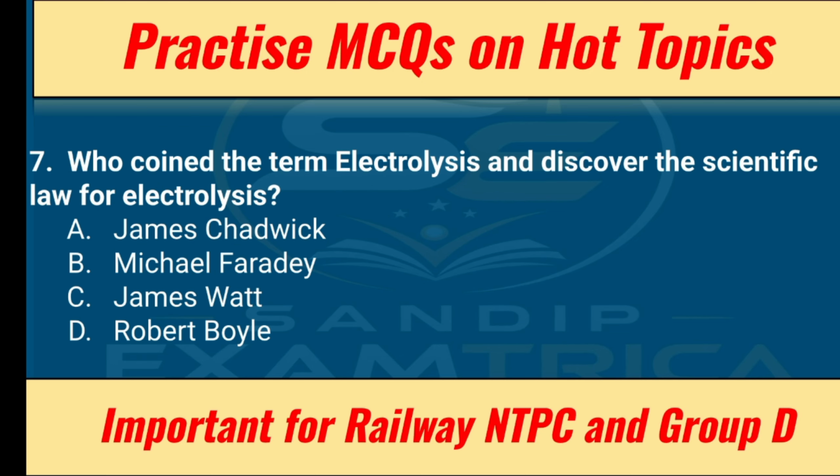Who coined the term electrolysis and discovered the scientific law for electrolysis? So the electrolysis term was coined by Michael Faraday. And among those four options, James Chadwick is the inventor of neutron, who is the student of Ernest Rutherford. And James Watt is the inventor of steam engine. And Robert Boyle is the inventor of the famous Boyle's law. So option B will be the correct answer, Michael Faraday. Michael Faraday is also the inventor of electromagnetic induction.